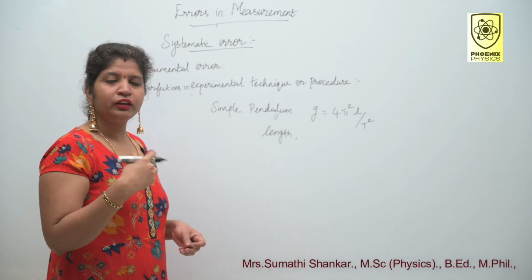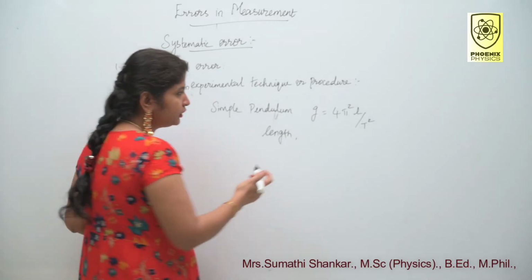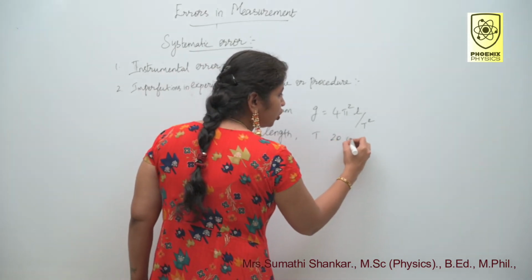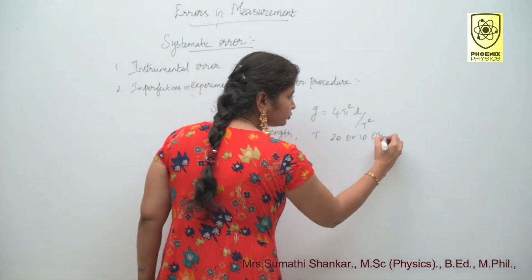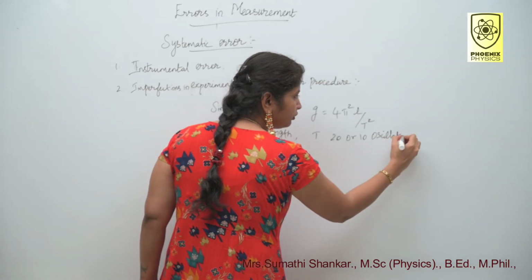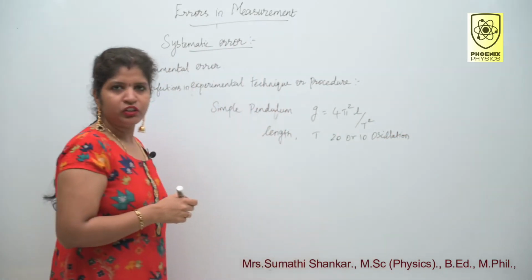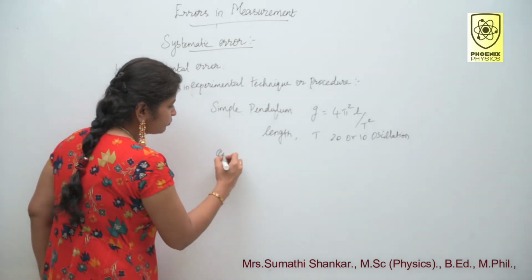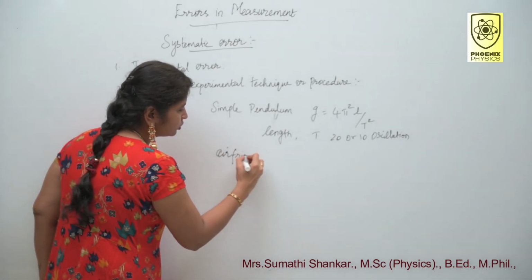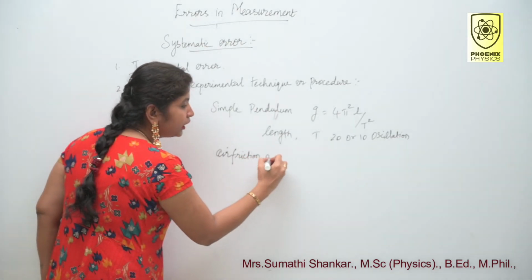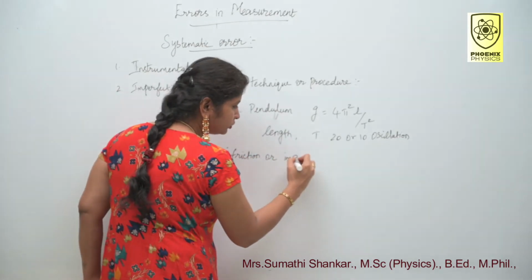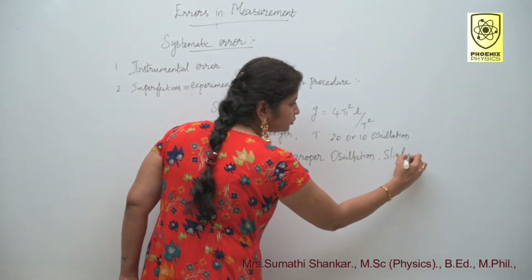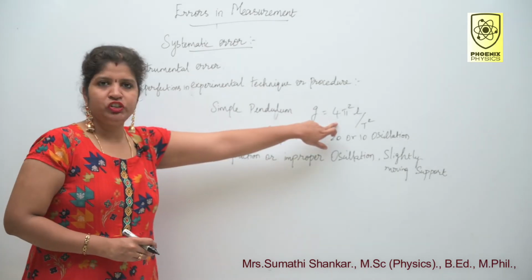Second one, you can calculate the time period, that is the T, the time period for either 20 or 10 oscillations. Then substitute all the values, you can get the G value. Here, air friction or improper oscillation or slightly moving support, all will affect the G value.